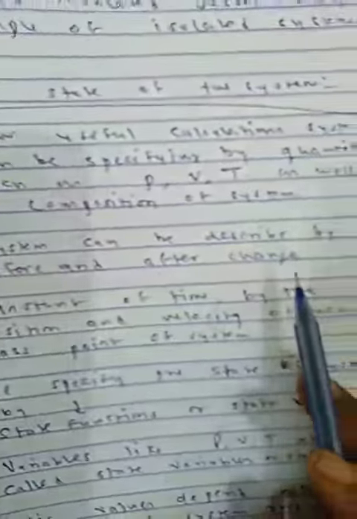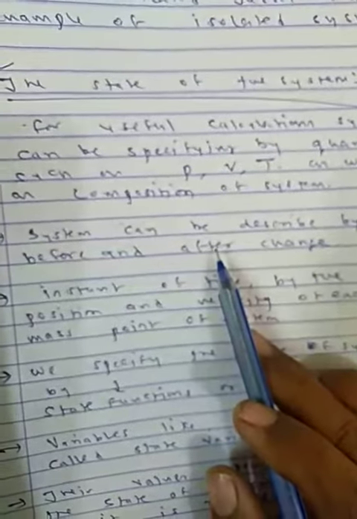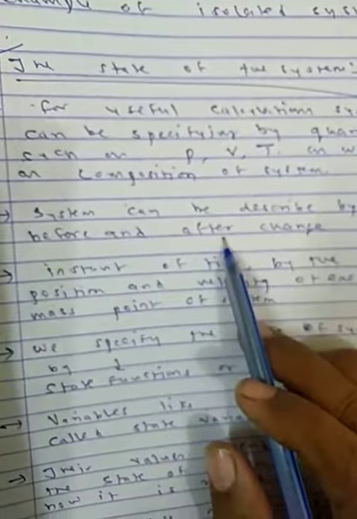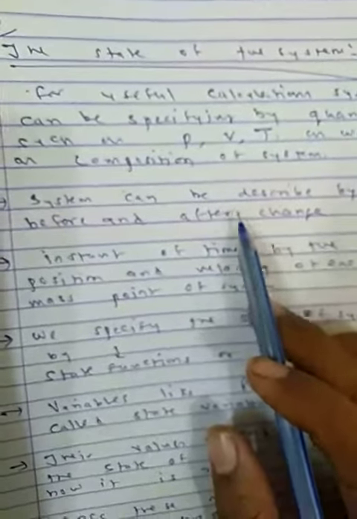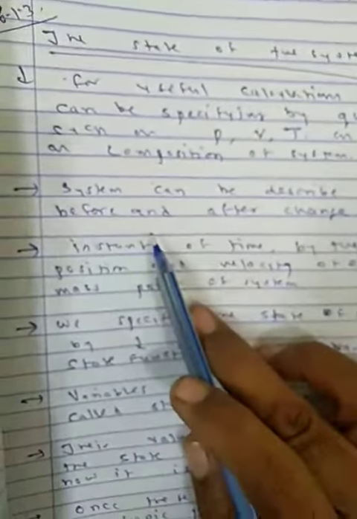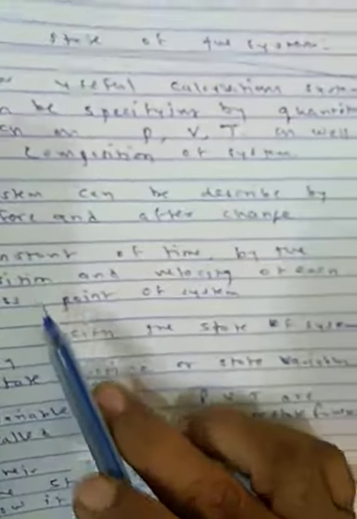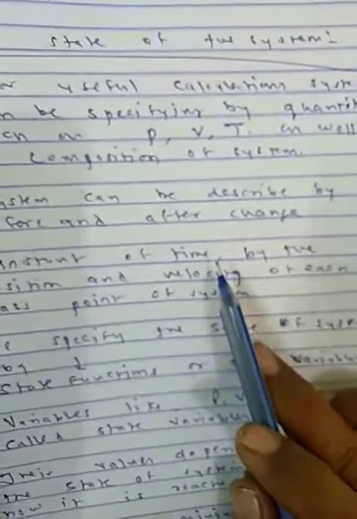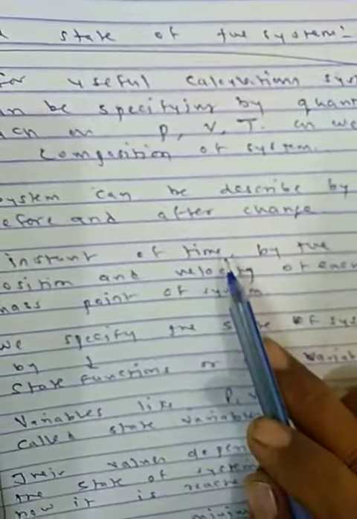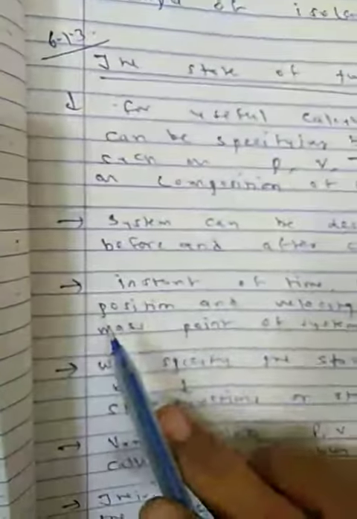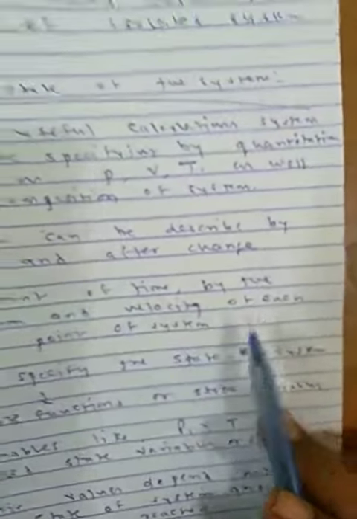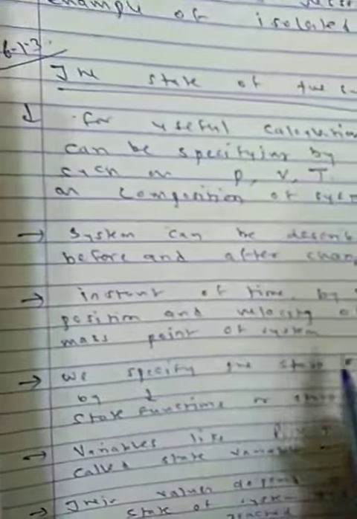Systems can be described by before and after change. See, first of all, I am heating, and before I give heat, at what temperature am I? At 25-degree temperature. So, before and after. At what instant of time I am keeping, at what time I am heating, by the position and velocity of each mass point of the system.